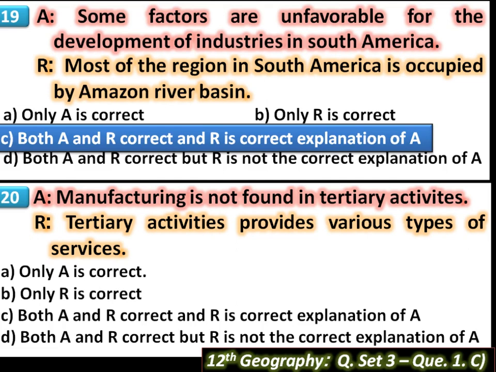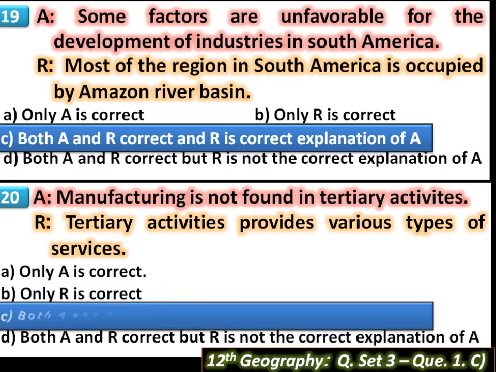It is the link between the primary and secondary sectors, with supportive services like trade, exchange, transport, communication, finance, storage, etc. It provides services, so it is also called the service sector. So here A and R are correct sentences and R is the correct explanation of A.